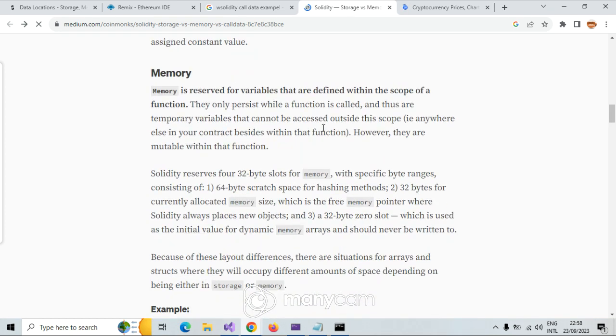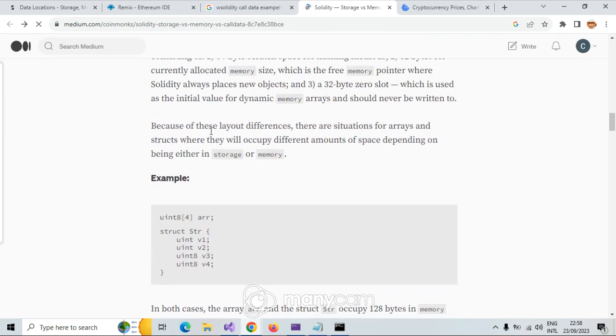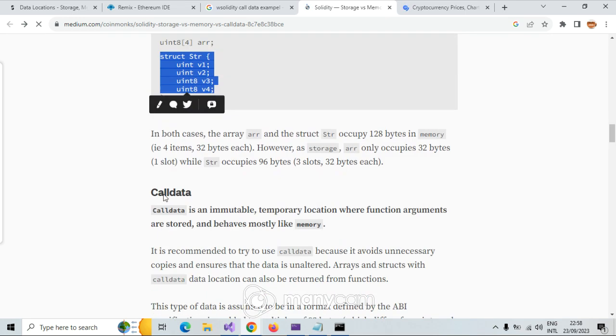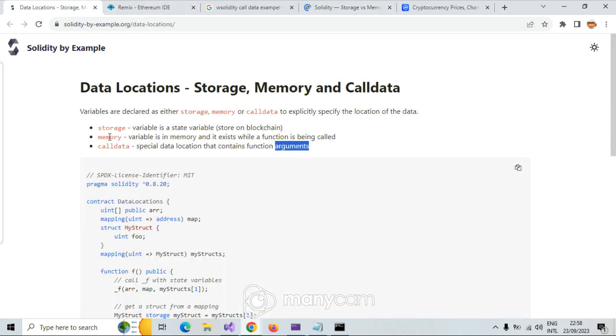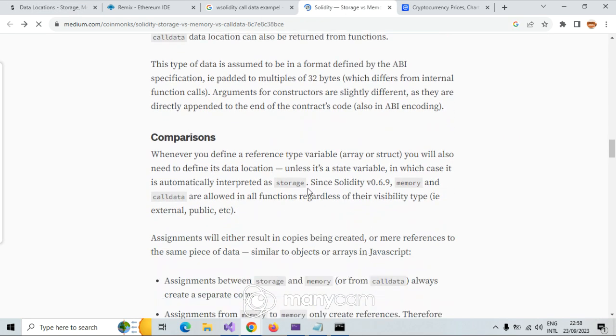Okay, let me come here. Memory is reserved for variables that we define within a scope. Calldata is an immutable temporary location where the function arguments are stored and behaves mostly like memory. Between memory and Calldata there is a difference, but they are actually the same comparison.